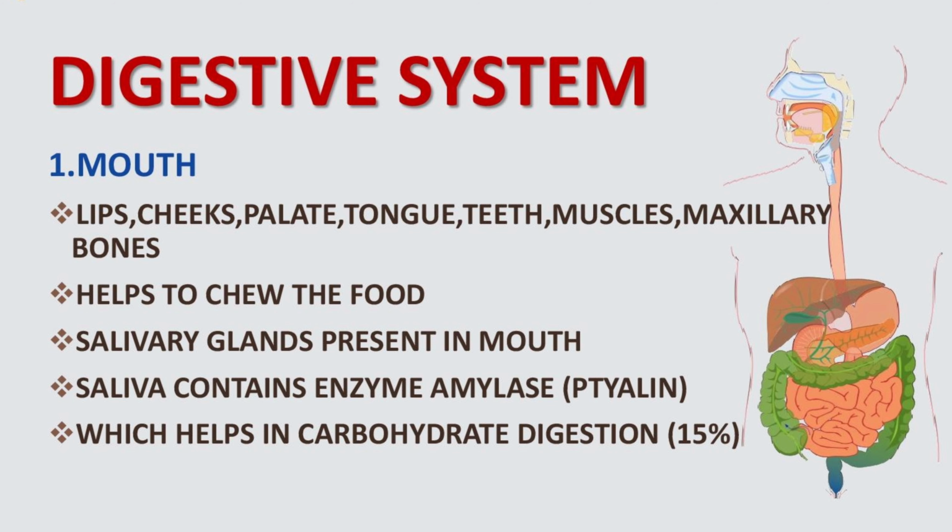First, let us see the mouth. It consists of lips, cheeks, palate, tongue, teeth, muscles, and the maxillary bones. It helps to chew the food. Salivary glands are present inside the mouth, which produce saliva. These contain the enzyme amylase. It is also called ptyalin, which helps in carbohydrate digestion. Around 15% of carbohydrate digestion takes place in the mouth with the help of salivary amylase.